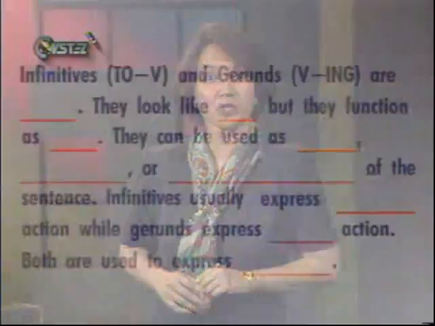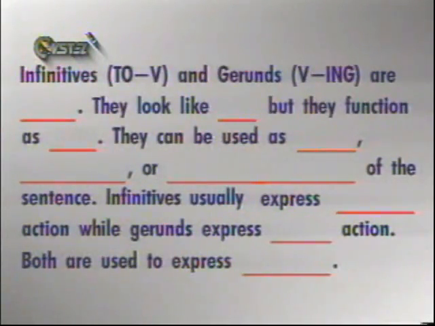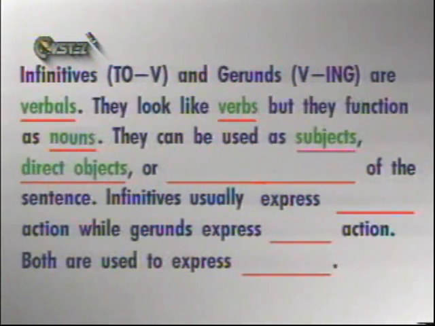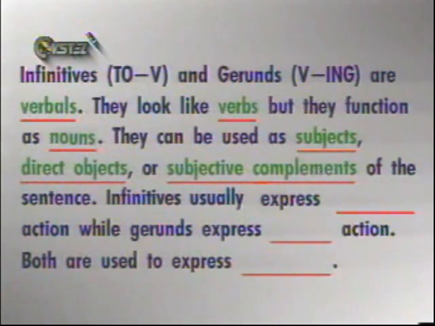Test yourself too and see if you can get a perfect score. Infinitives, to plus the verb, and gerunds, the ing form, are verbals. They look like verbs, but they function as nouns. They can be used as subjects, direct objects, or subjective complements of the sentence.